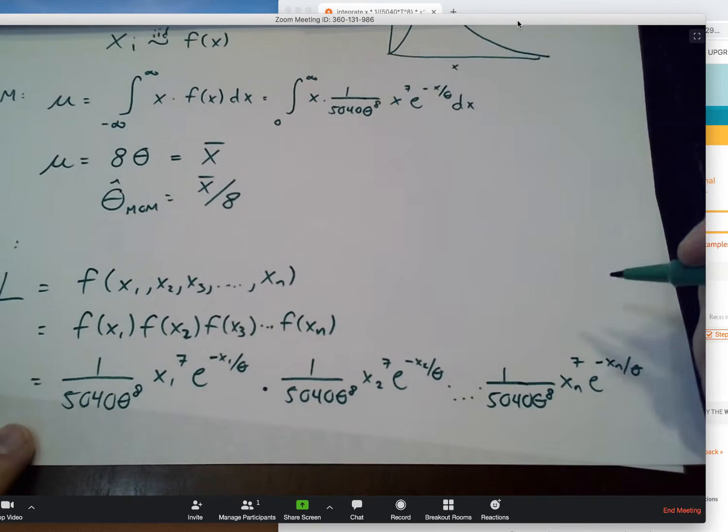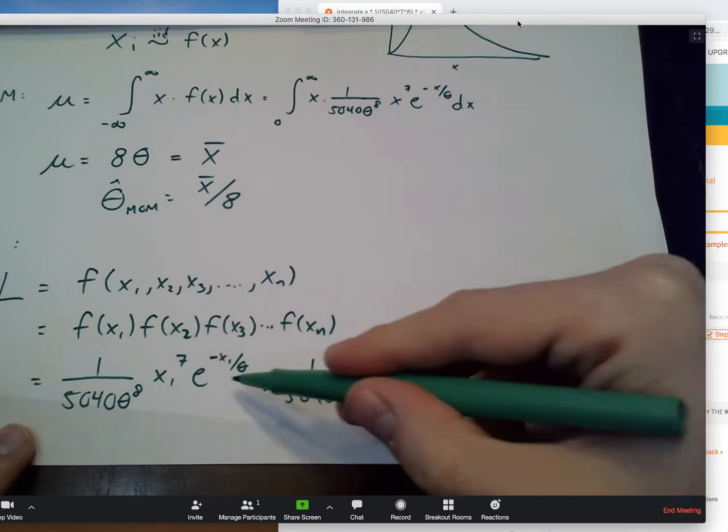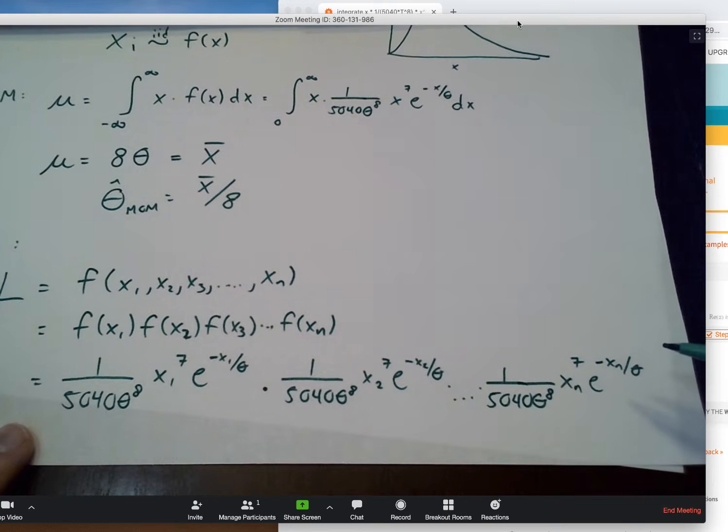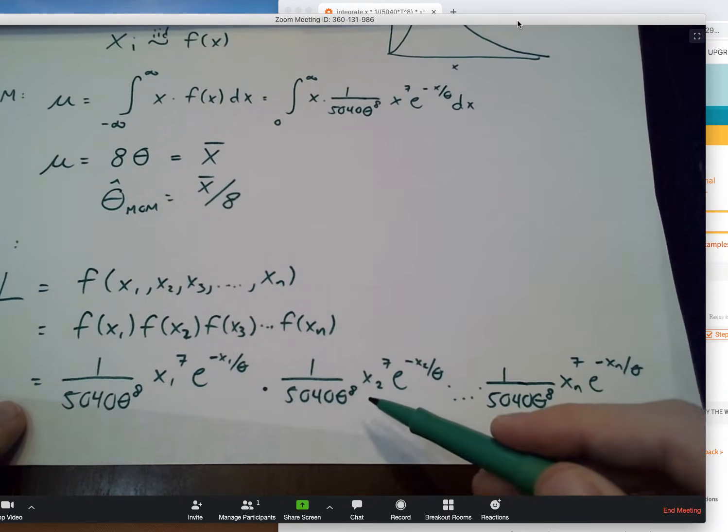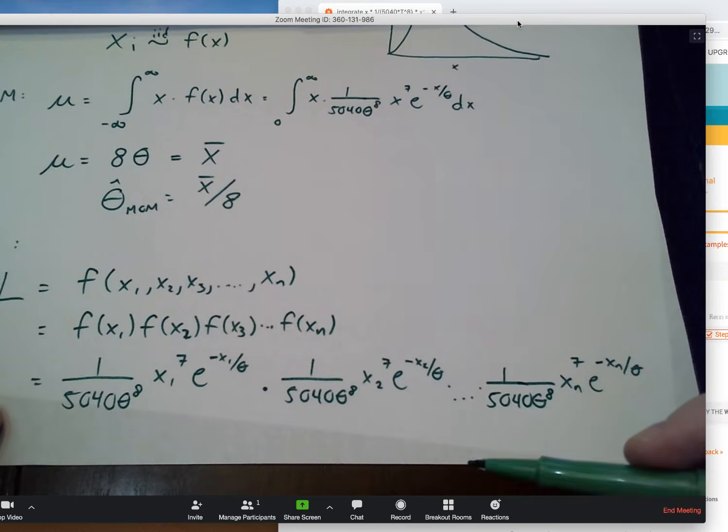So if we knew what the value of theta was, this long expression tells us the relative probability of observing that particular combination of data values that we've collected. So we want to know, well, what's the value of theta that makes this the biggest that it can possibly be? That's a Wolfram Alpha job. We need to figure out how to write this equation into Wolfram Alpha.